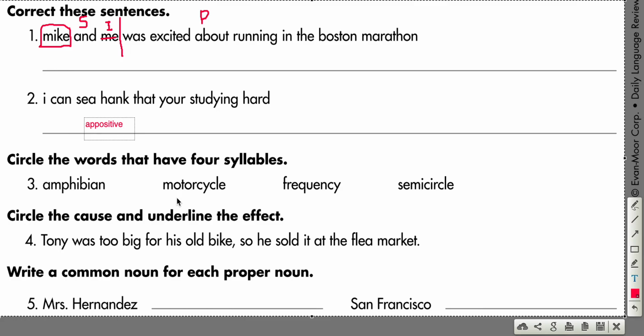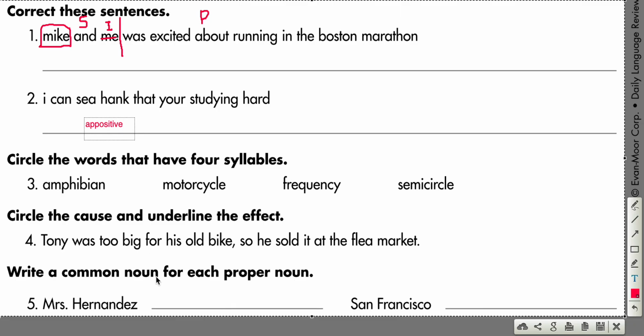Guys, it says circle the cause and underline the effect. So you need to be thinking about what caused something to happen. So if I said, I smiled at somebody walking down the hall, and he felt good for the rest of the day. So the smile was the cause. The effect was this person felt good for the rest of the day, lifted their spirits. So think about what is the cause and what was the effect of it.